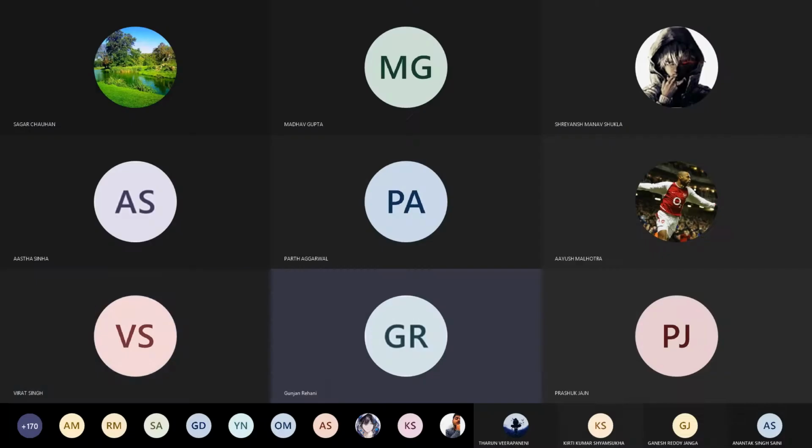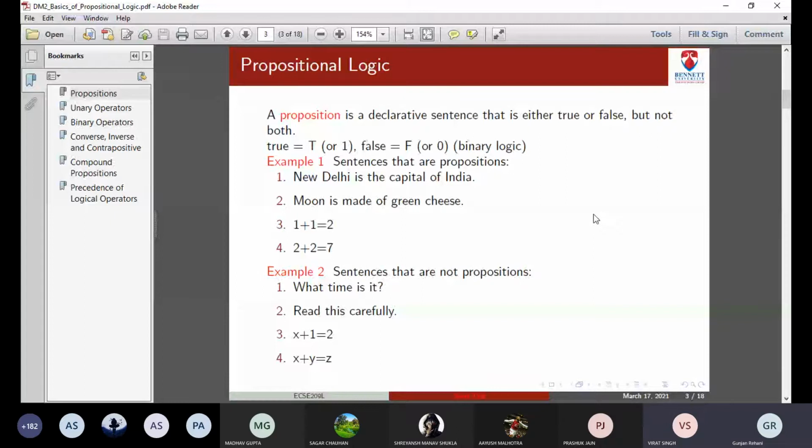Like, what is a proposition? So just go through the definition. A proposition is a declarative sentence which is either true or false but not both. So whenever you have a sentence and you can assign it a truth value, either as true or as false, or we can say if it is true we can denote it as 1. If it is false we can denote it as capital F, or we can denote it as 0, right? So whenever you have a sentence for which you can assign a truth value, we call it a proposition. That is the definition of a proposition.